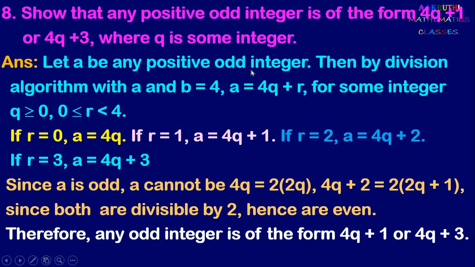Now here we are considering a is odd. Therefore a should be of the form 4q plus 1 or of the form 4q plus 3. So therefore any odd integer is of the form 4q plus 1 or 4q plus 3.